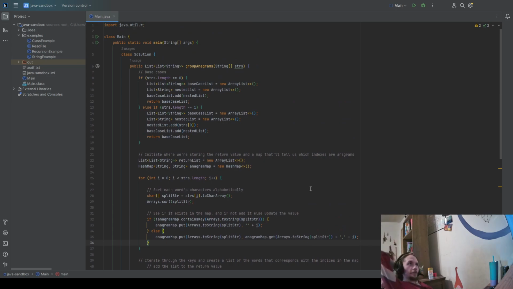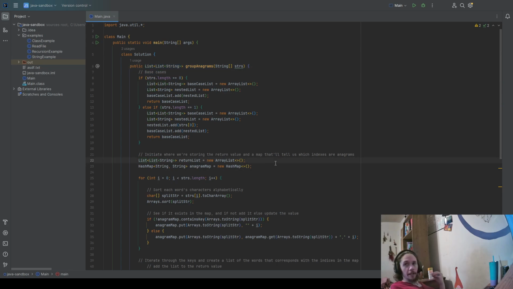Anyway, what this one was is they give us an array of strings and we want to find the anagrams. And we're going to pair the words in a new list. Let me rephrase this. It's going to be a list containing lists of strings.